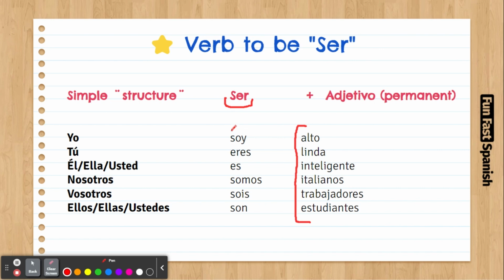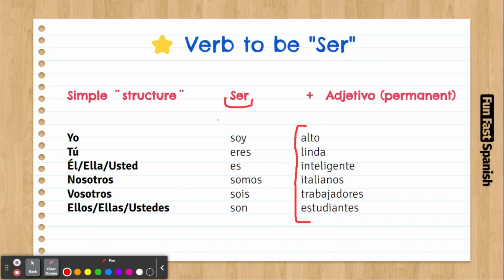It doesn't follow the pattern we studied with the present tense with verbs ending in er, ir. So it's not like yo so. No, it's just soy. It's irregular. Also, with the verb estar, it's not yo esto, it's yo estoy. So these verbs to be are always irregular, but we're gonna learn irregular verbs a little bit later. So for now, let's practice.